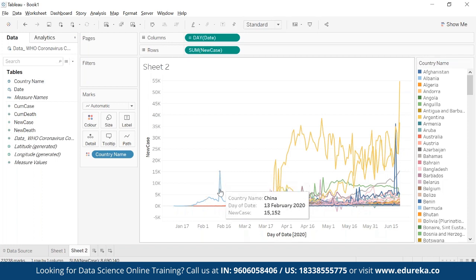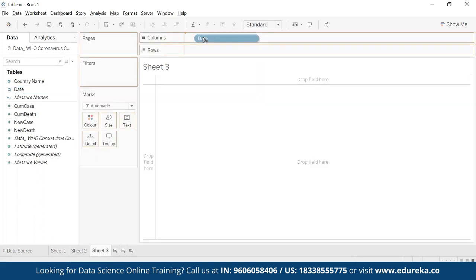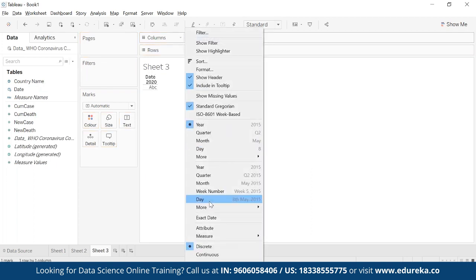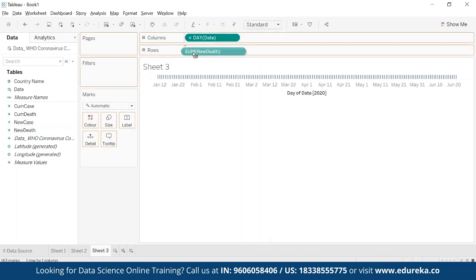Now, this is China. China was initially going up, and then after that, it flattened the curve. So this is about the total number of cases over the period of time, right? Same way, I want to see the total number of deaths as well, how things are. I click on this and I'll drag this date out here. Let's make it again a day and then total number of deaths.